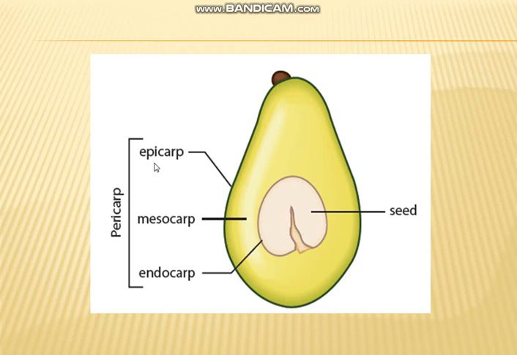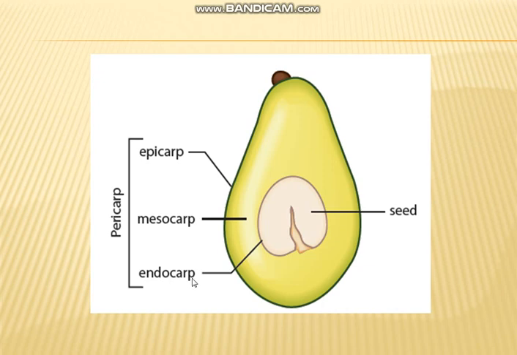Can you say what is mesocarp? Mesocarp is the middle, sweet and fleshy layer, the edible part of the fruit. Then what is endocarp? It is the hard innermost layer that encloses the seed.